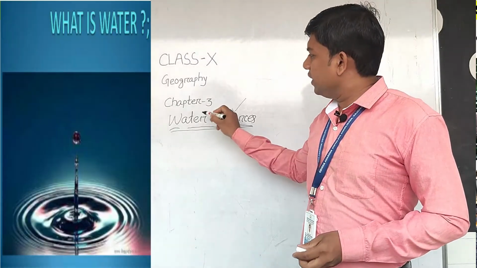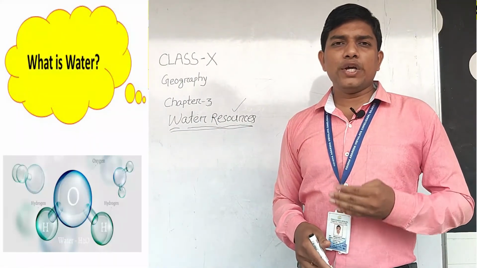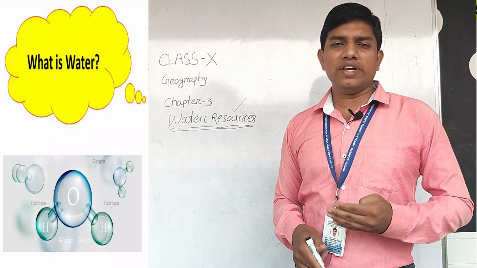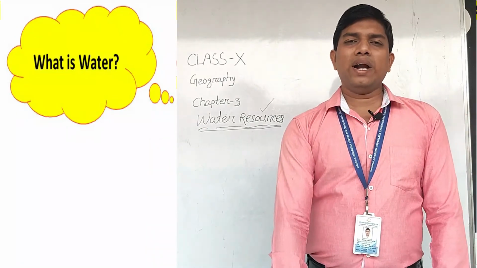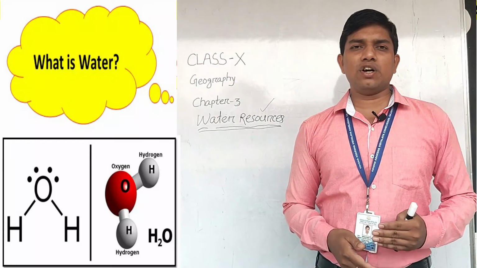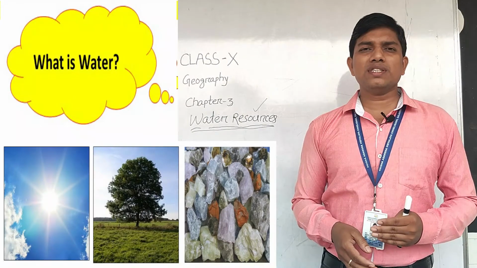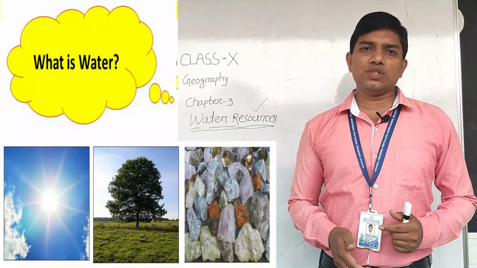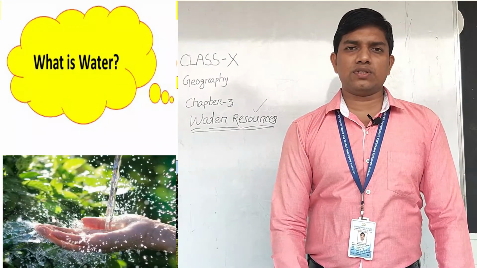Now we will understand the meaning of water. So what is water? Water is a pure liquid which is available on the earth and which is very essential for all the living beings, which is colorless, odorless and tasteless. Water, it is the combination of two hydrogen and one oxygen. It is in science term, but for the human, it is much more than that. Resources that are derived from the nature and used without much modification are called natural resources. So water is also derived from the nature, so it is a natural resource.